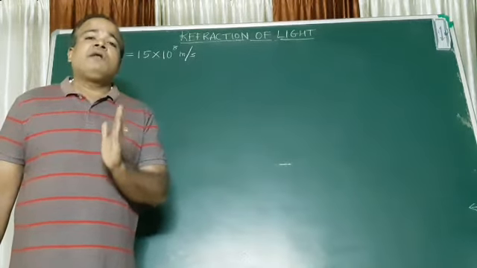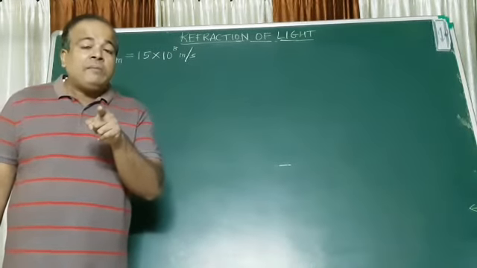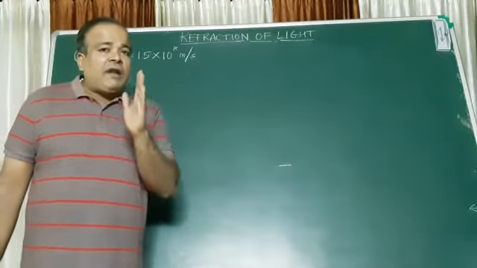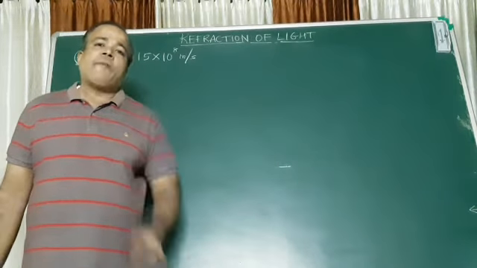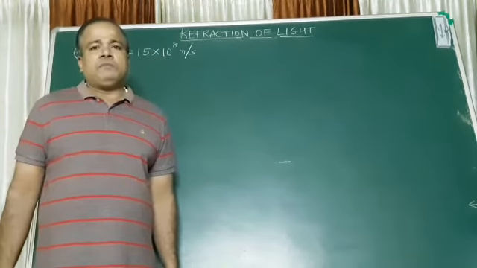Absolute refractive index is nothing but the refractive index of that medium with respect to air. The refractive index of any medium with respect to air is called the absolute refractive index of that medium.